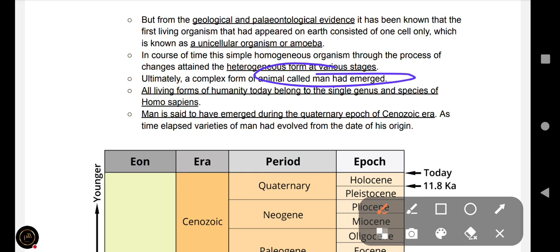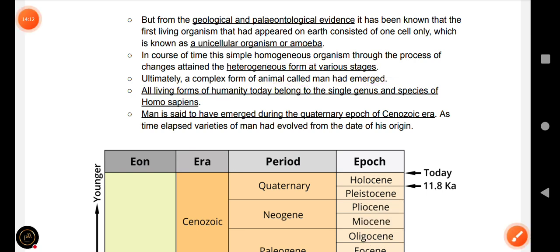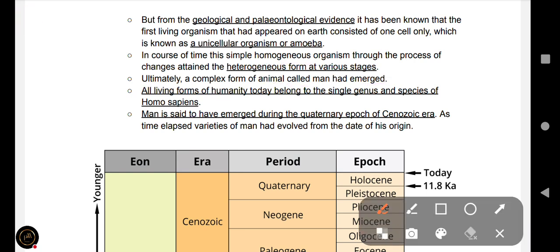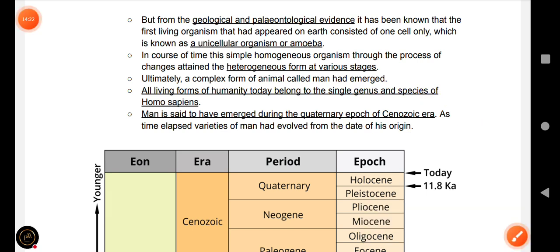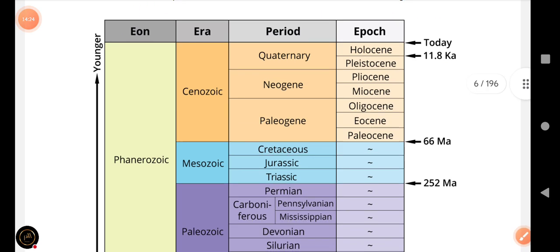Okay, that emerged in the Pleistocene period, that is a later ice age. All living forms of humanity today belong to the single genus and species of Homo sapiens. Okay, and man is said to have emerged during the Quaternary epoch of the Cenozoic era, that is, the geological time period.